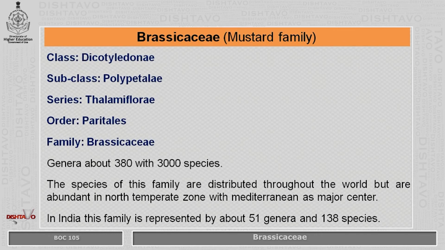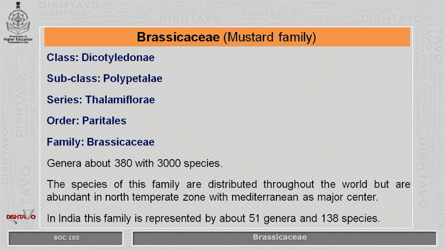Family Brassicaceae is commonly known as mustard family. Earlier this family was known as Cruciferae. It belongs to class Dicotyledone, subclass Polypetalae, series Thalamiflorae. Flowers are hypogynous, ovary superior. Order Parietals, characterized by parietal placentation in the ovary.